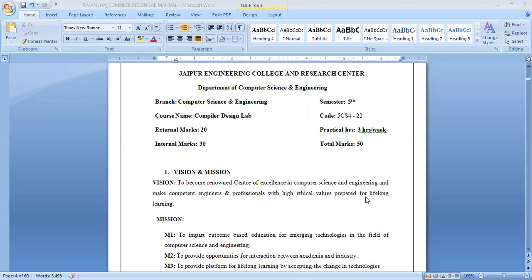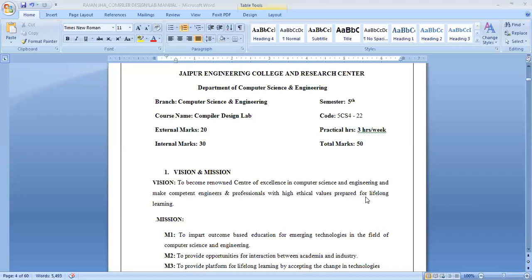First of all, I will come to the marking scheme. Compiler Design Lab consists of 50 marks. It consists of two sections, external and internal. External marks consist of 20 and internal marks consist of 30.